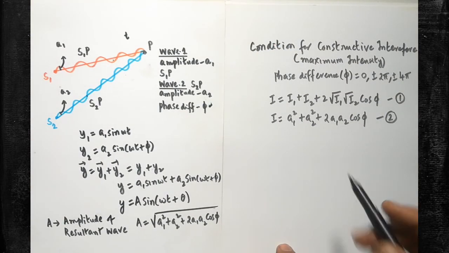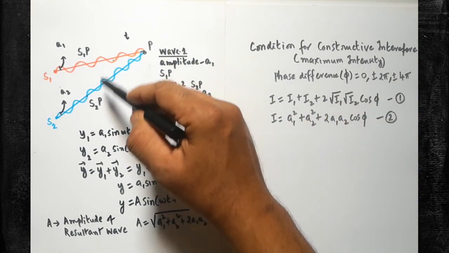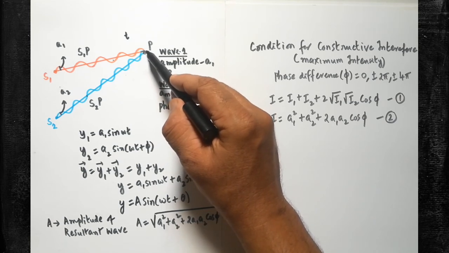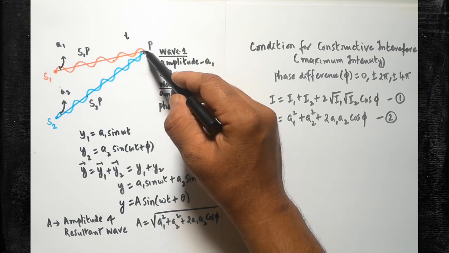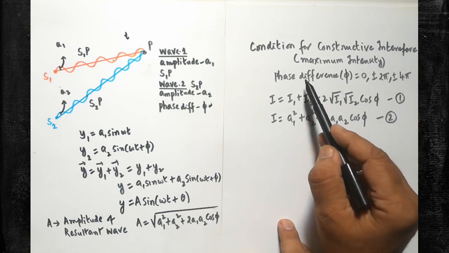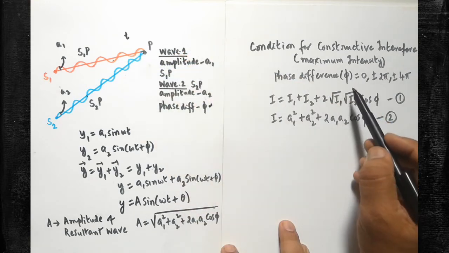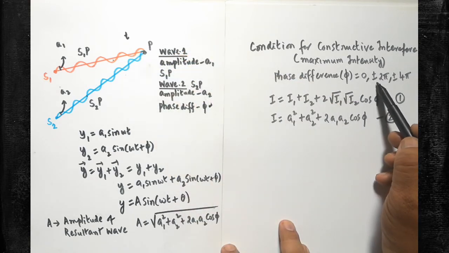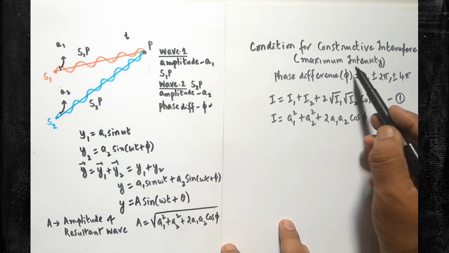Now we are going to learn the condition for constructive interference. When the two light waves superpose with one another, at some places maximum intensity light will be created. When maximum intensity spots are created, it is said that constructive interference has happened. Here the phase difference between the two waves must be either 0, or plus or minus 2 pi, or plus or minus 4 pi. Any one of those conditions should happen. Only then are you able to get the alternating maximum intensity spots.